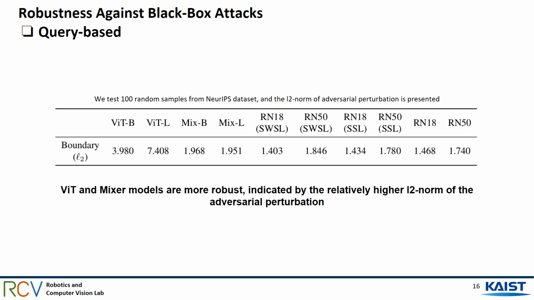The intuition behind the boundary attack is to slowly move in the direction of the decision boundary and do a random walk along the boundary. We can see from this table that a trend can be observed in the black box as with the white box attack: the ViT and Mixer models are more robust, indicated by the relatively higher L2 norm of the adversarial perturbation.